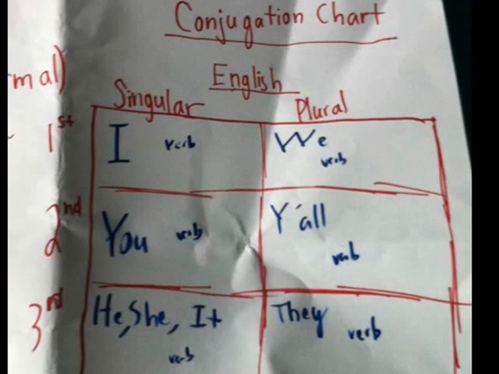So here's what I like to call the conjugation chart, and here's an English version. On the left side we see first, second, and third, and this describes the person. If you don't know what I mean by that, you should probably look it up, because it's going to be a little bit confusing if you don't understand that. On the top, it's singular and plural. So it's kind of like a chart, it helps you organize your thoughts when you're conjugating.